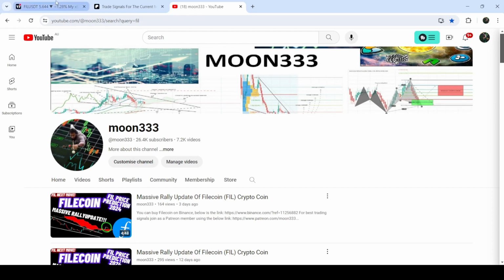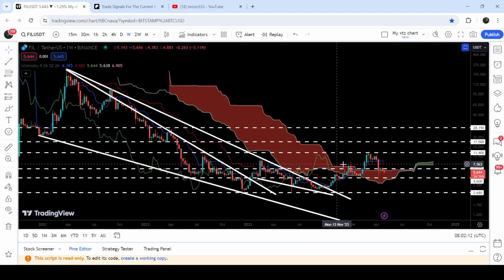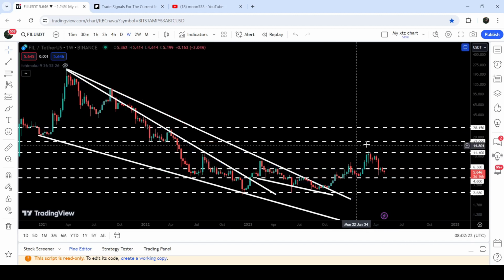And now, if you take a look at the live chart, then you can see that after the breakout from this resistance of Ichimoku bearish cloud, the price is rejected by this long-term resistance of $11.40 that was previously working as a resistance here, and now again it is working as a resistance, and right now the price has broken down this next support of $6.36 that was previously working as a resistance here for several weeks.